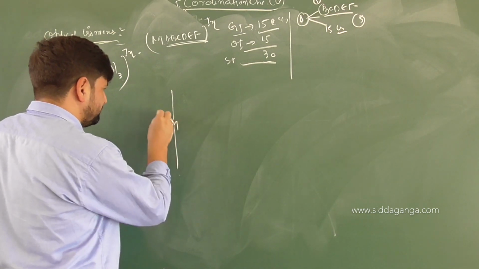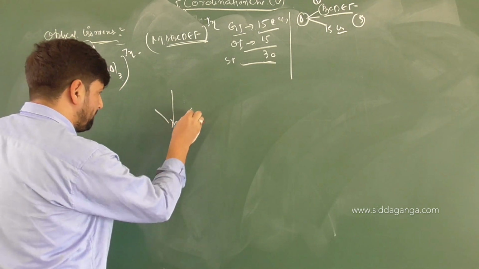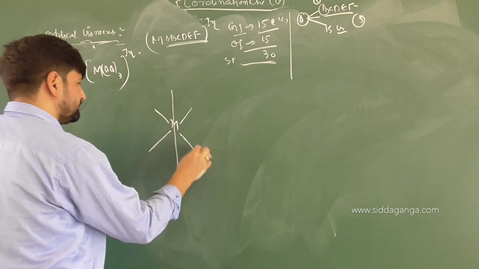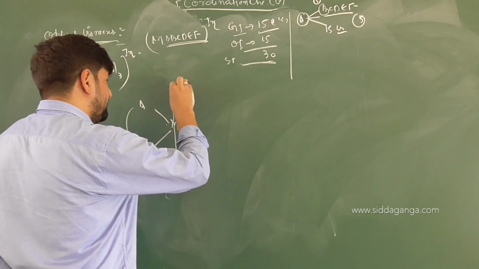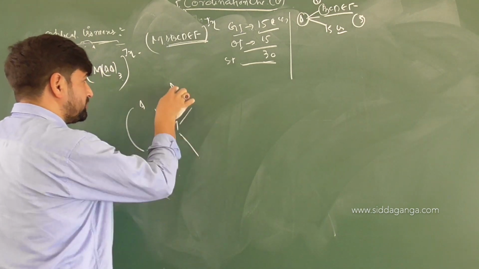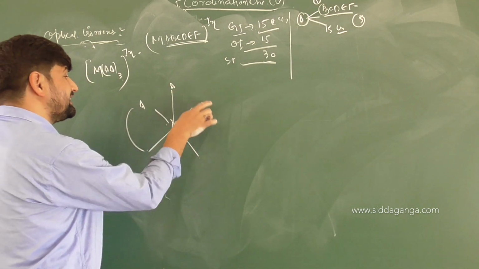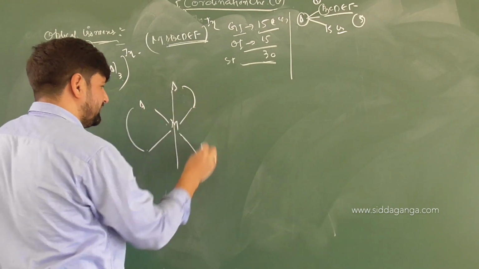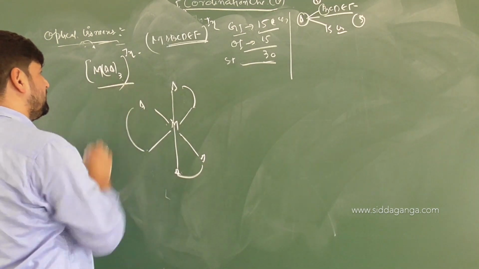So this is our metal atom. Because this is a bidentate ligand, I will draw it. Then add 90 degrees, A, because if you draw these two at 180 degrees, that you are not allowed because the angle will be increased and the ring will become a bit bigger. So here A and then A, here you have A, then here A. This is the bidentate ligand complex M, AA 3.